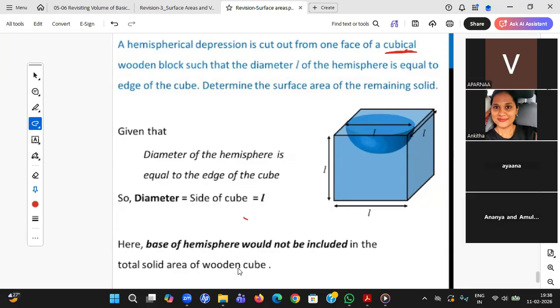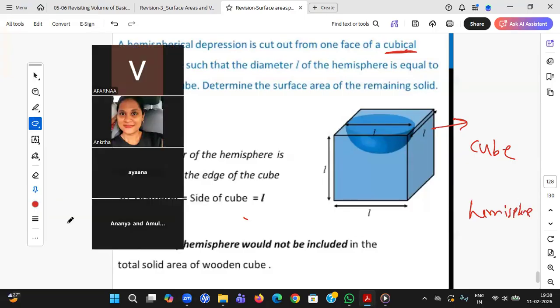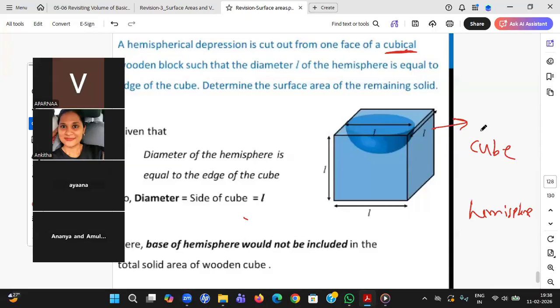Very good to see all the right answers. Yes, Rugal, can you tell me what all I need to paint and what all I need to do, which I'm able to see, cube and hemisphere better. Yes, Rugal, so give me. Yes, sir. Cube, TSA or CSA?